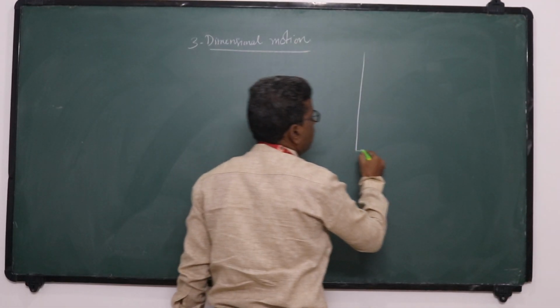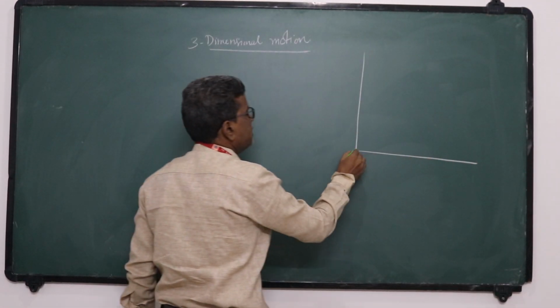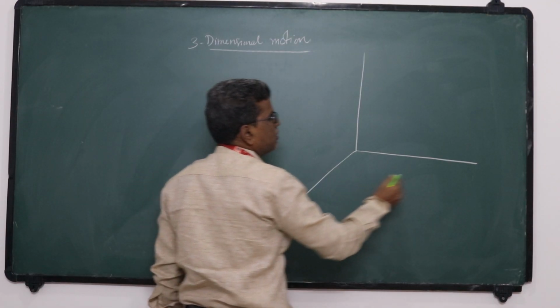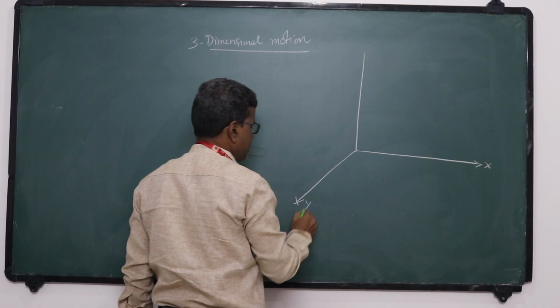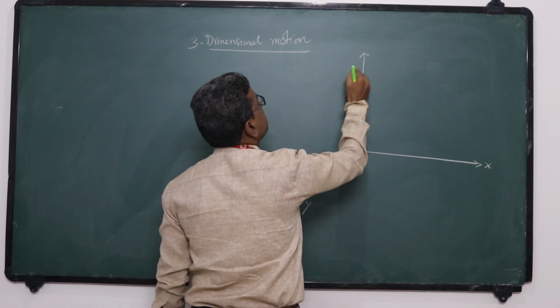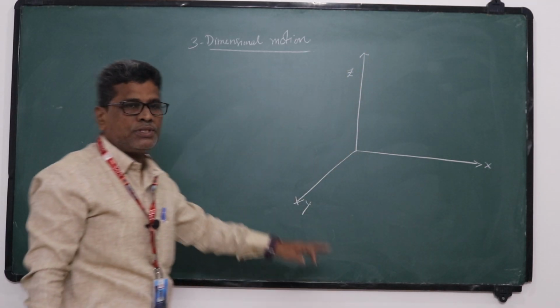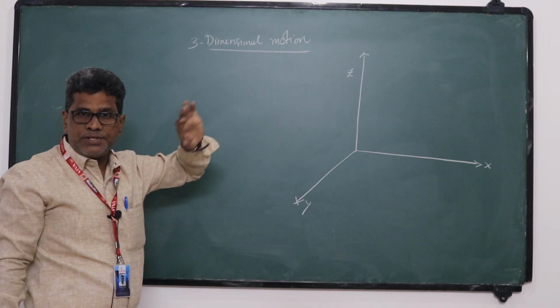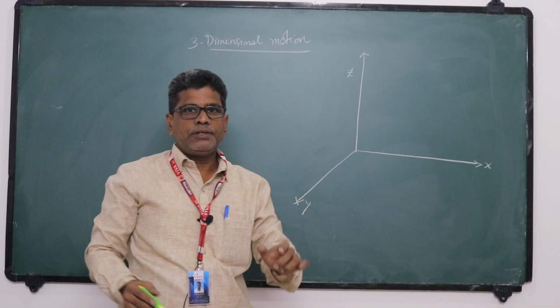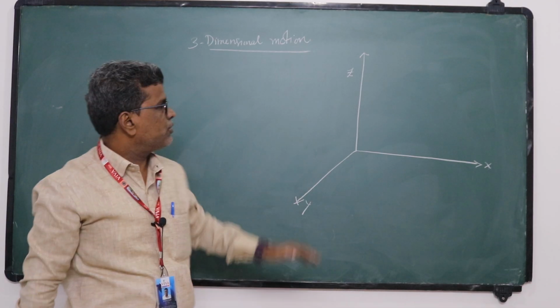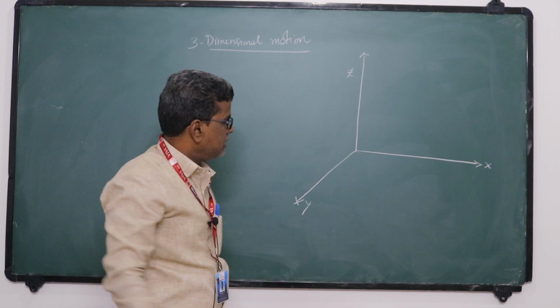The next one is three-dimensional motion in a Cartesian coordinate system. Let us choose a Cartesian coordinate system x, y, z. This is the x-axis, y-axis and z-axis. So suppose the motion is three-dimensional. That means an insect flies in air, so that it has three-dimensional motion. Let us consider this example.